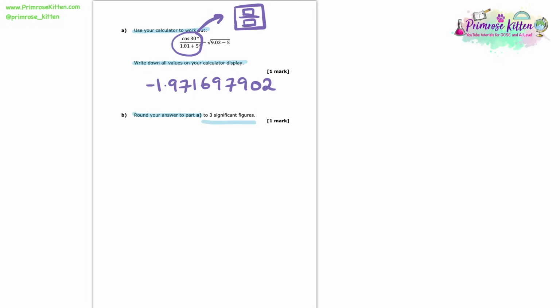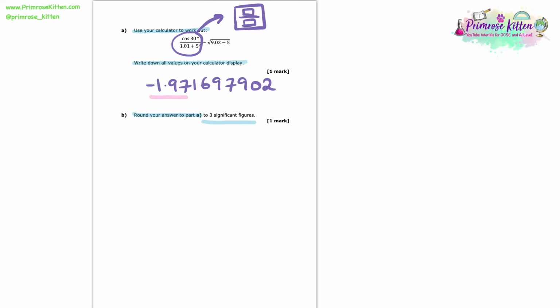And a little extra note here, make sure that when you're practicing these papers, you're not using your phone calculator. Make sure that you use the real calculator that you'll be using in the exams. It's so important that you know how to use it to get the right answer. And also, you'll be getting better at it every time you practice it. Whereas your phone calculator has such limited capabilities, you're much more likely to make mistakes along the way.